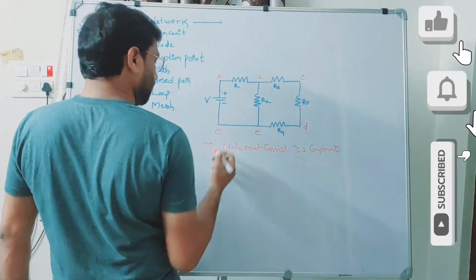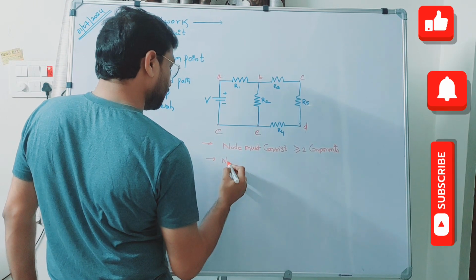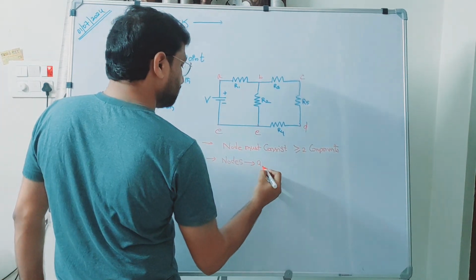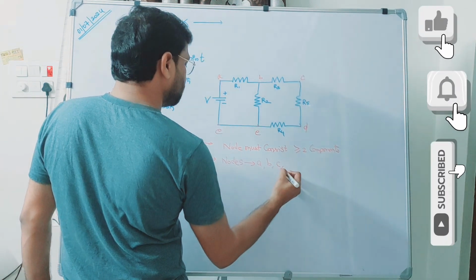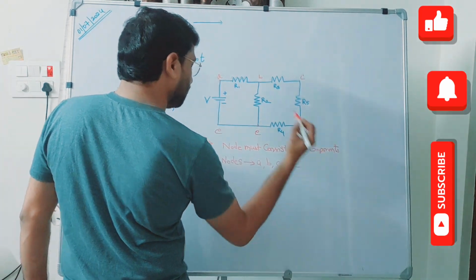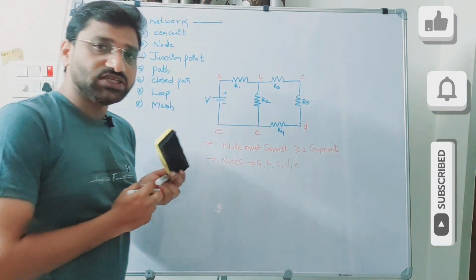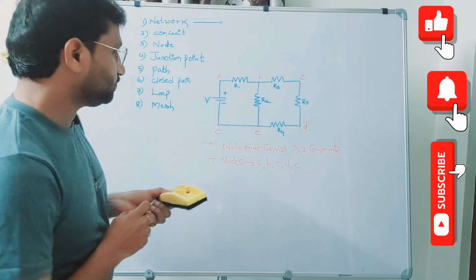For example, here, how many nodes are there? A is one node, B is one node, C is one node, D is one node, E is one node. That means there are totally 5 nodes in this electrical circuit.